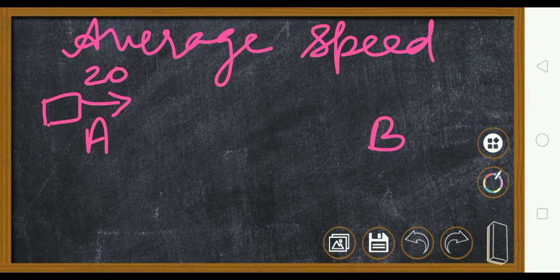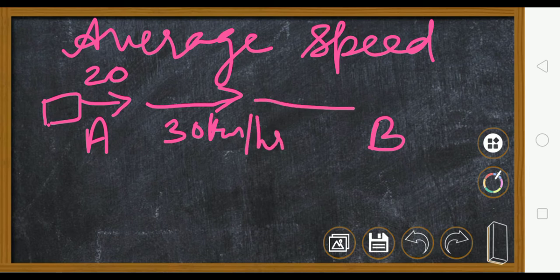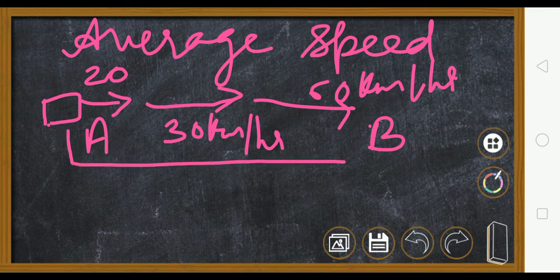Then after some time here it will increase the speed to say 30 km per hour. And here it becomes say 60 km per hour. And finally it reaches B. And the distance between A and B is say 100 km.